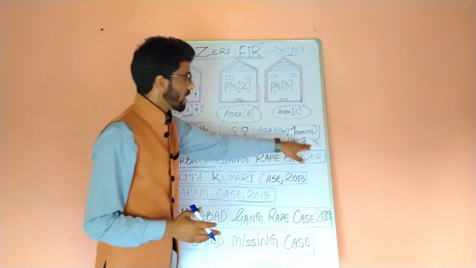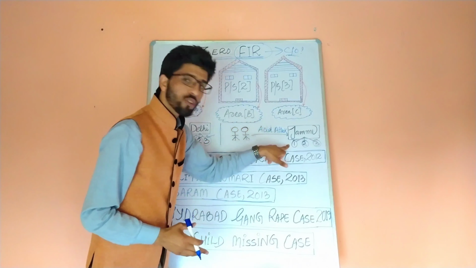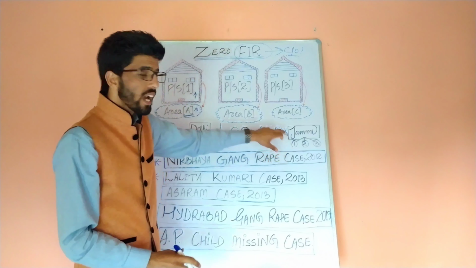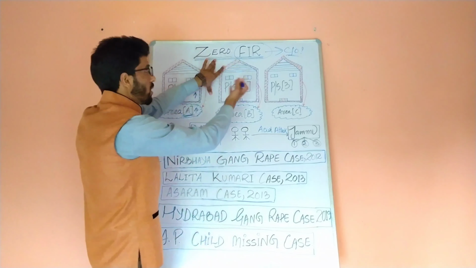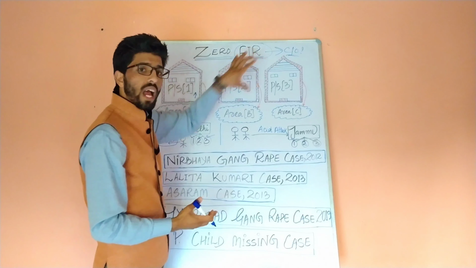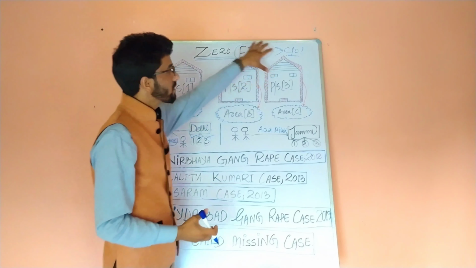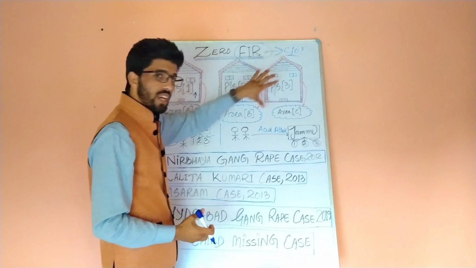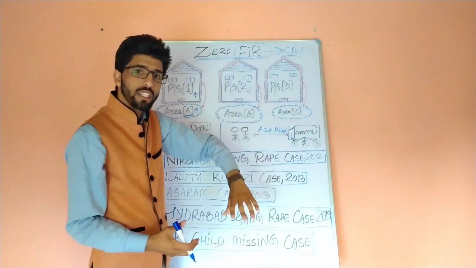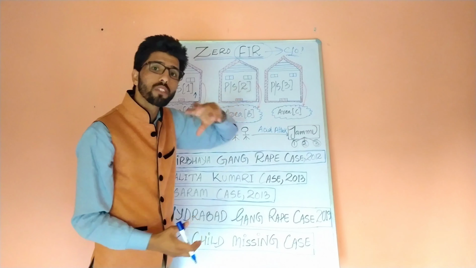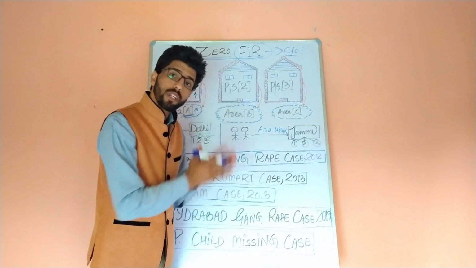What matters is that any police station approached by the girls has to register an FIR and accordingly give it a serial number 0, because Zero FIR itself indicates it has 0 as its serial number. In comparison to the general FIR, which is given a serial number like 1, 2, 3, Zero FIR is shown as serial number 0. And afterwards, when it is registered, it is transferred to the police station concerned.